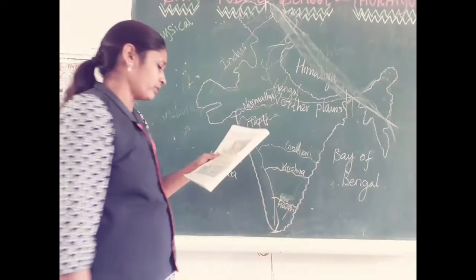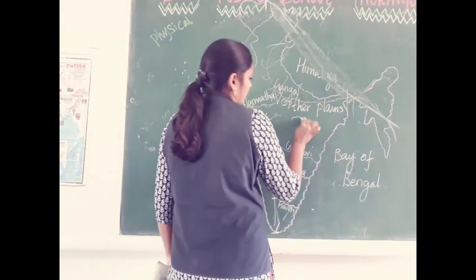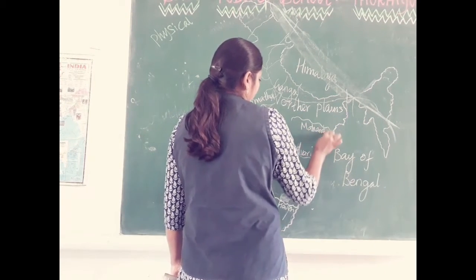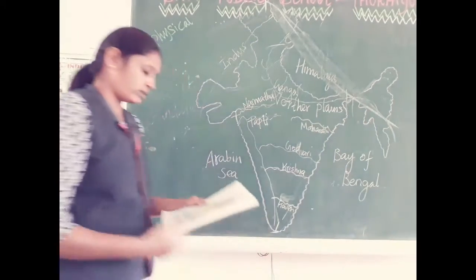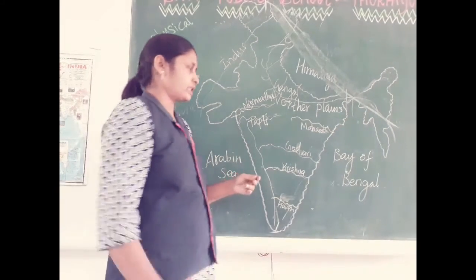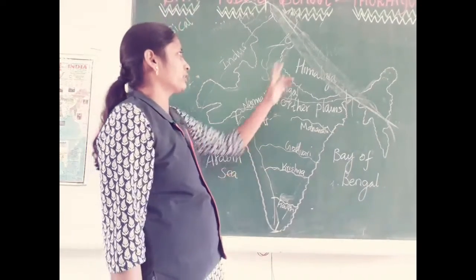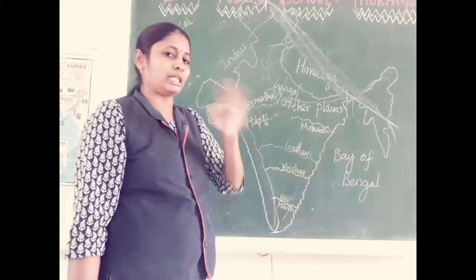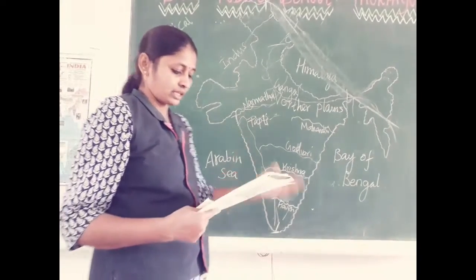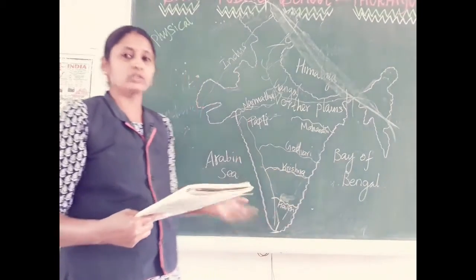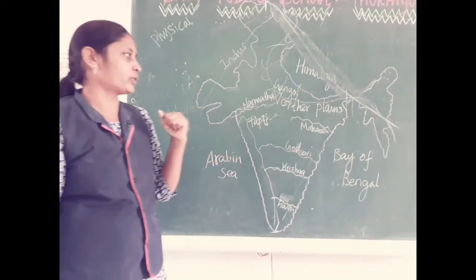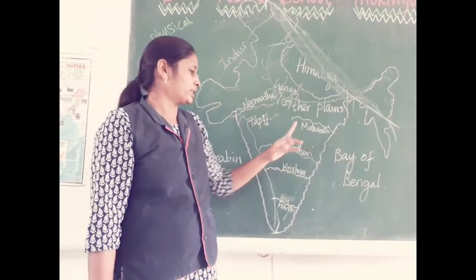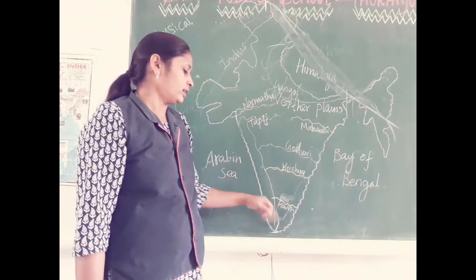Then, what river do we have in Odisha? Here we have the Mahanadi. Tapti, Mahanadi, Godavari, Krishna and Kaveri.